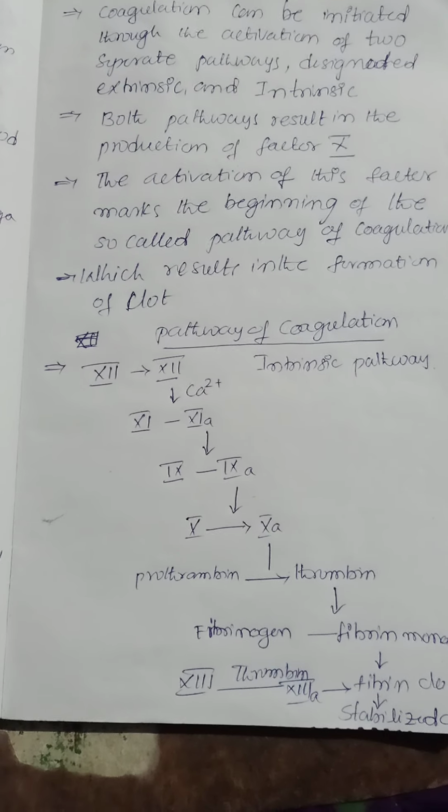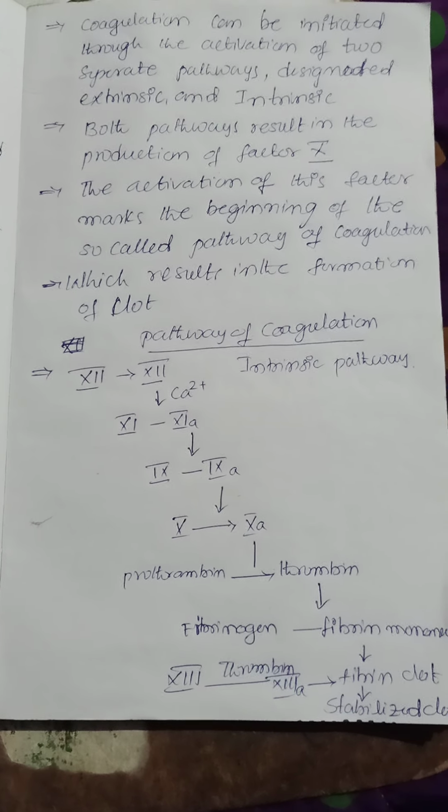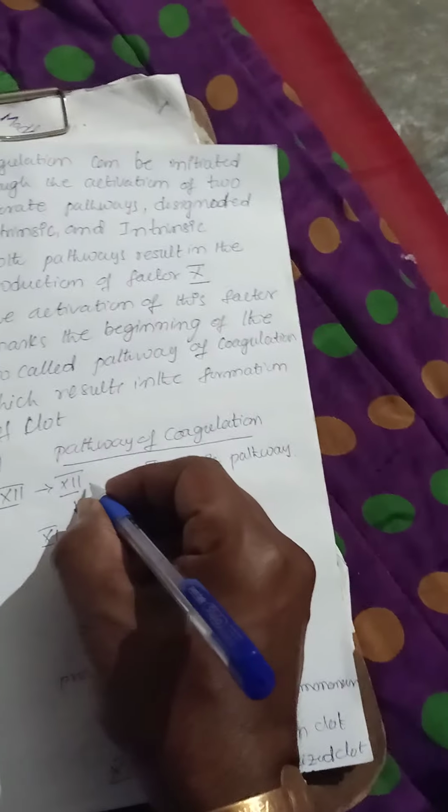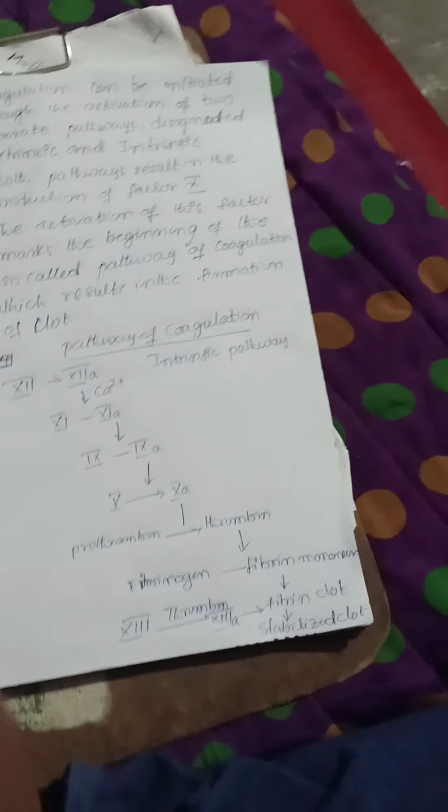In the intrinsic pathway, factor number 12 will be activated into factor 12A.